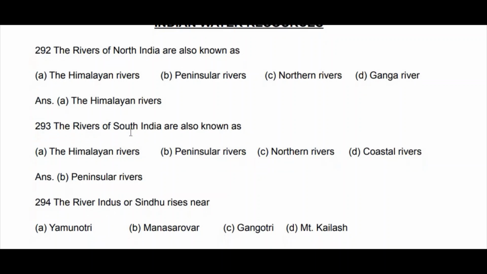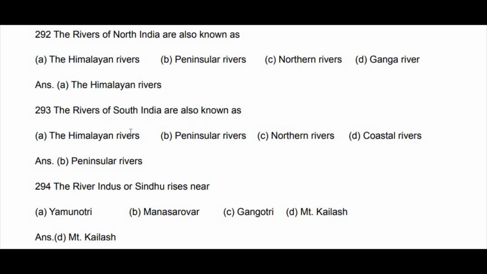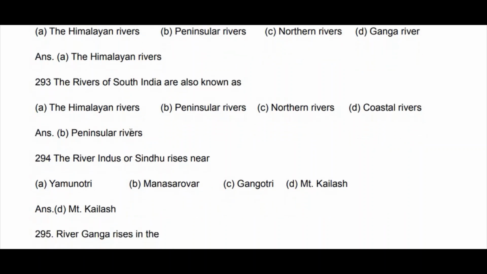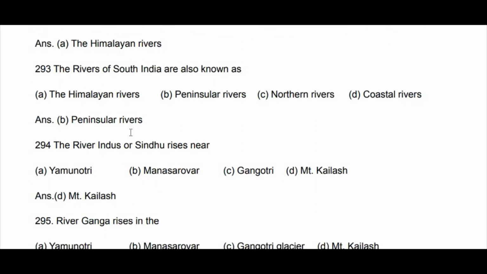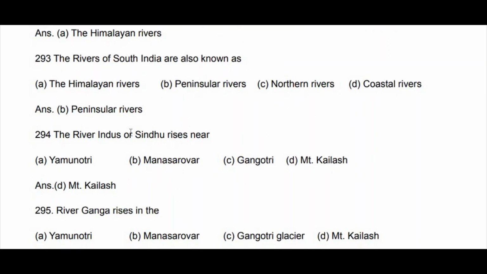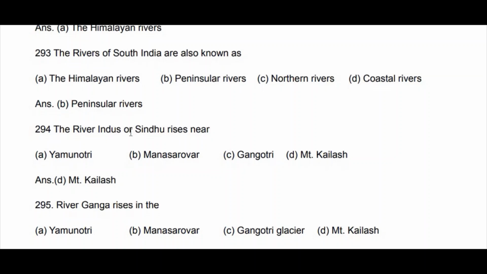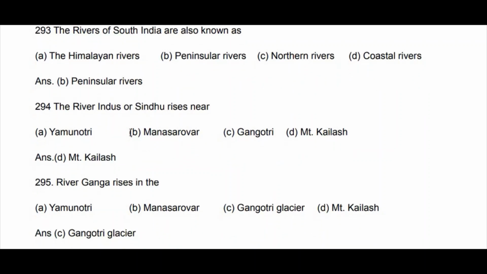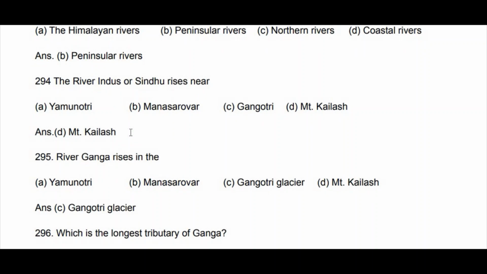It takes its birth at Mount Kailash. Next, river Ganga rises in Yamunotri, Manas Sarovar, Gangotri glacier, or Mount Kailash? It is Gangotri glacier.